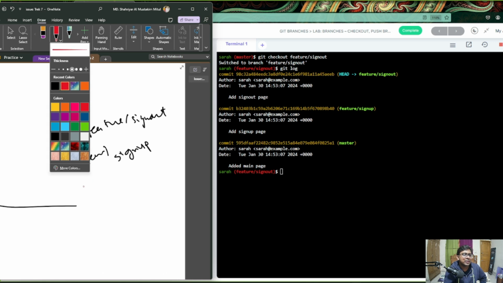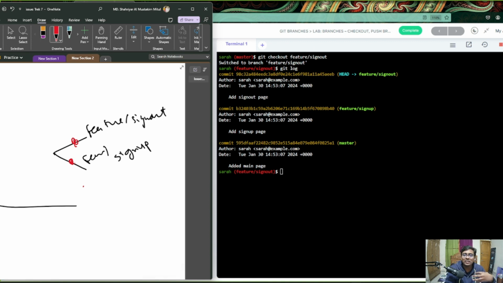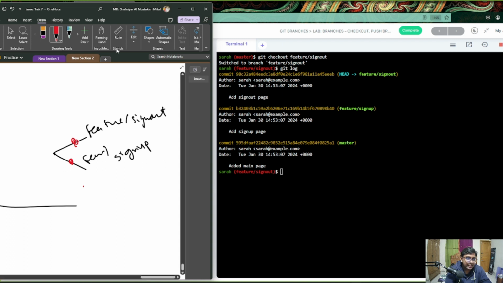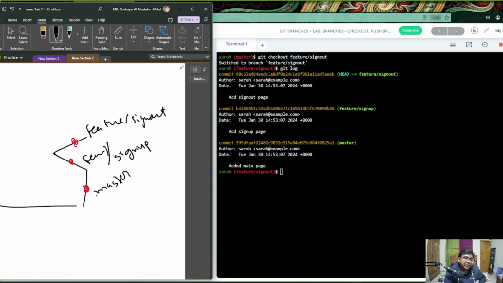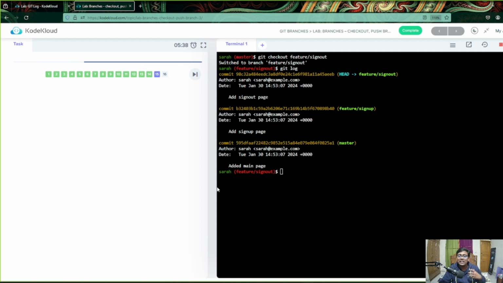So this is something kind of intelligent. If you just get it, there are no extra commands, you can just check using the log, right? And also from there you can see there's a master branch. That easily means this sign up was basically created from master. That means from master we created feature sign up, then from feature sign up we created feature sign out. That's awesome, right? This is how you can understand what was happening.